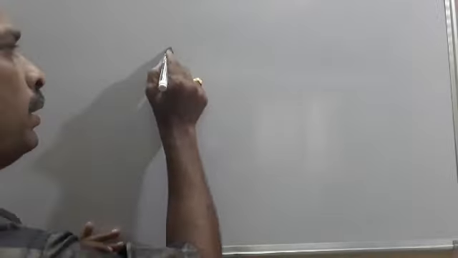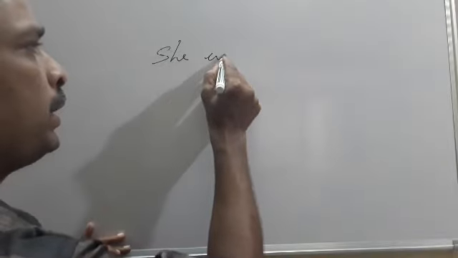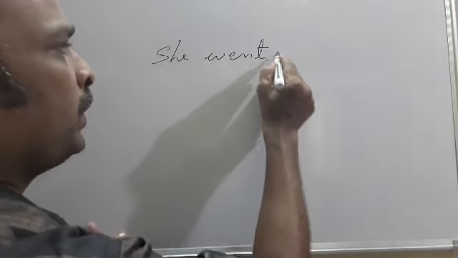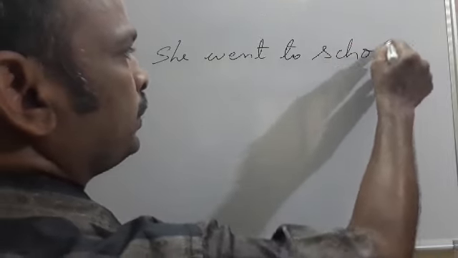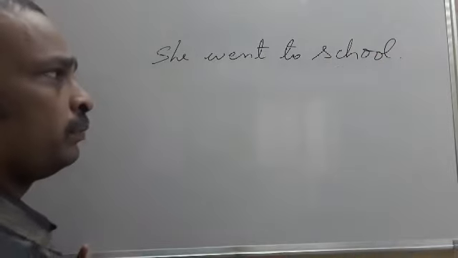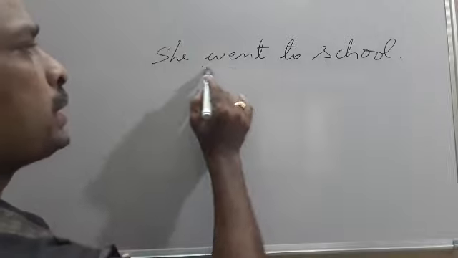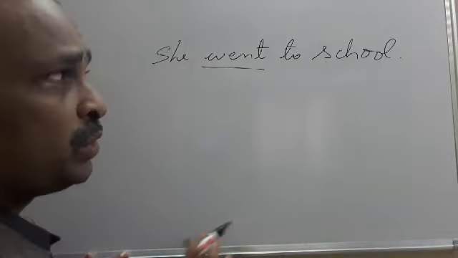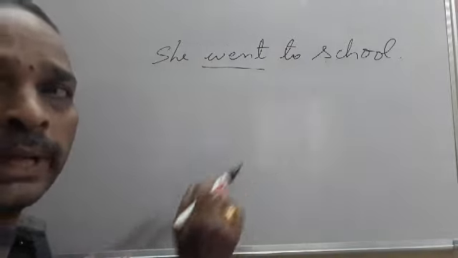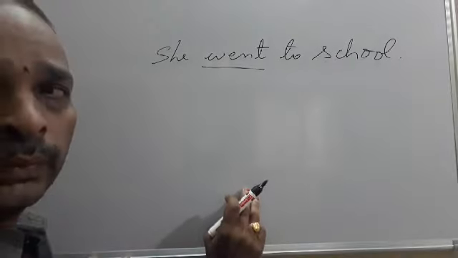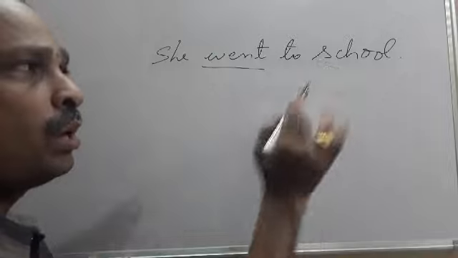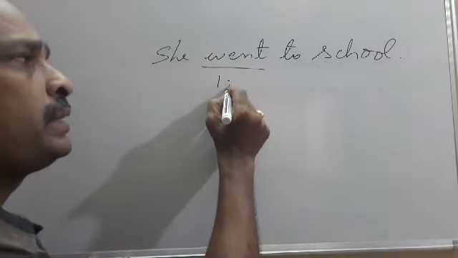Say she went to school. She went to school. See here, went is the verb and there is no object because it is a place. So she went to school. So when there is no object, it is intransitive.